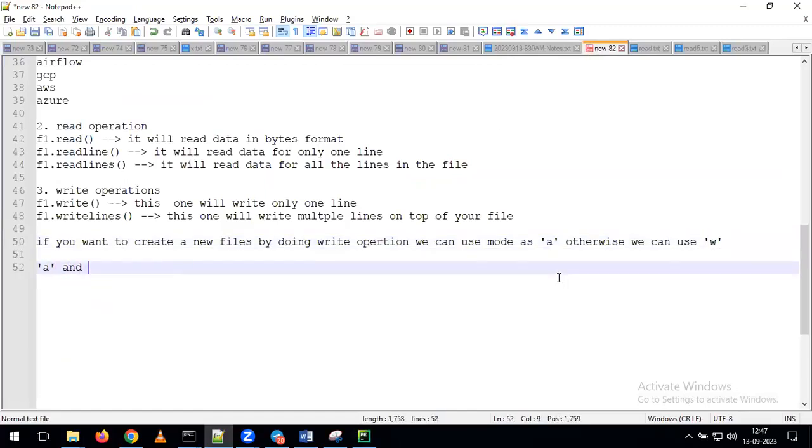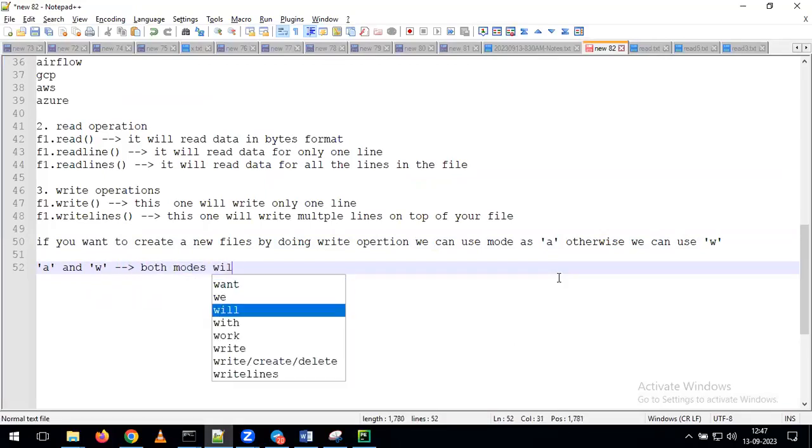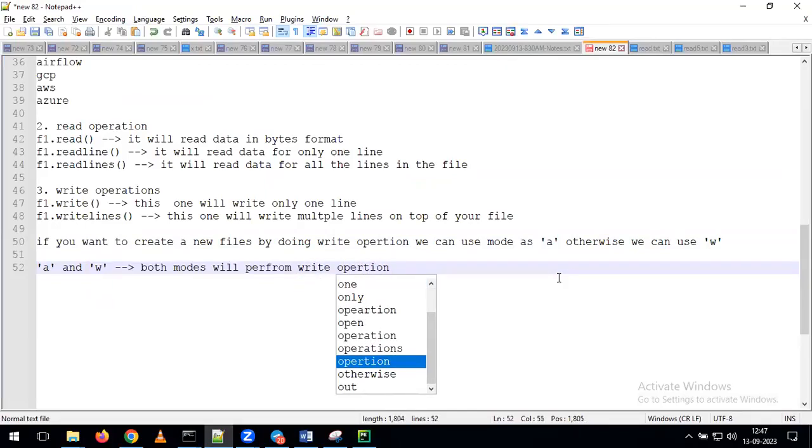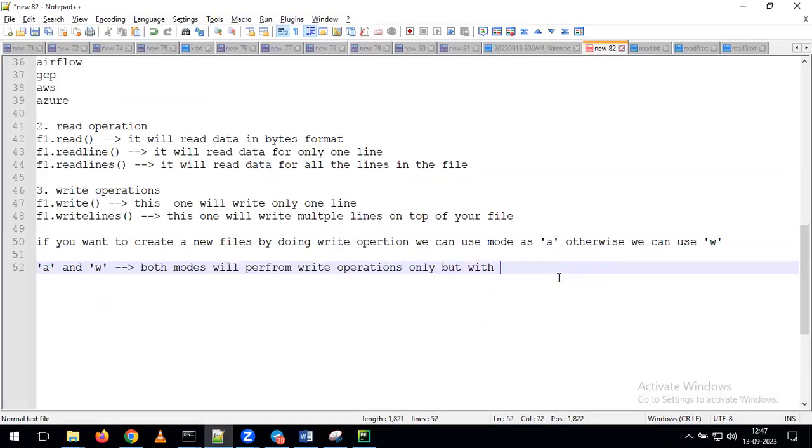A and W. Both modes will perform write operations only. But with A, it is appending the data, while with the W mode, it is overwriting the data.